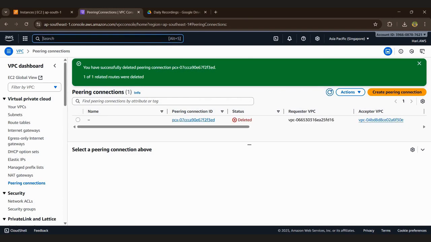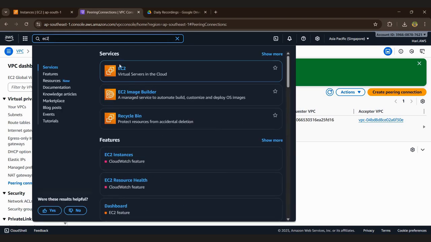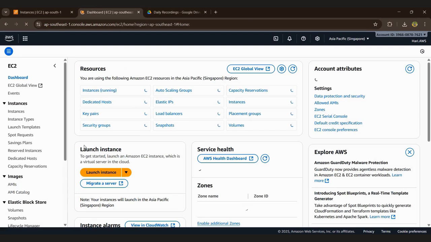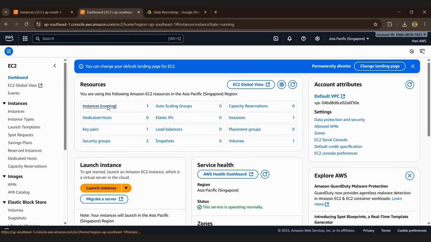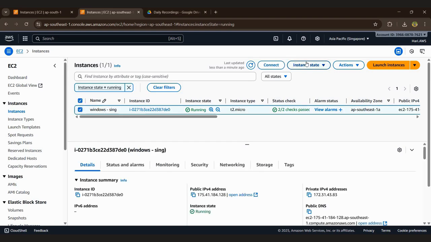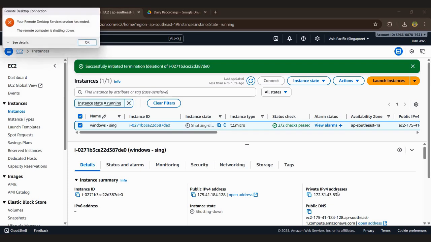Deleted. Okay, in this location, one instance is running, we can delete here. Okay, terminate this also. Terminate. Okay, that's all for this.